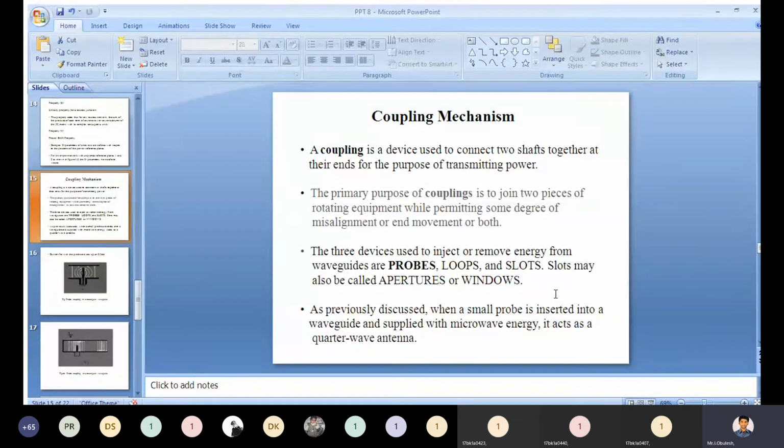Let us assume we are going to discuss two different types of these coupling devices.